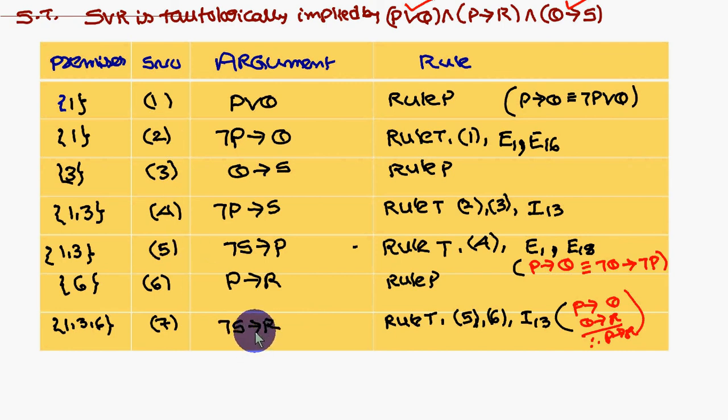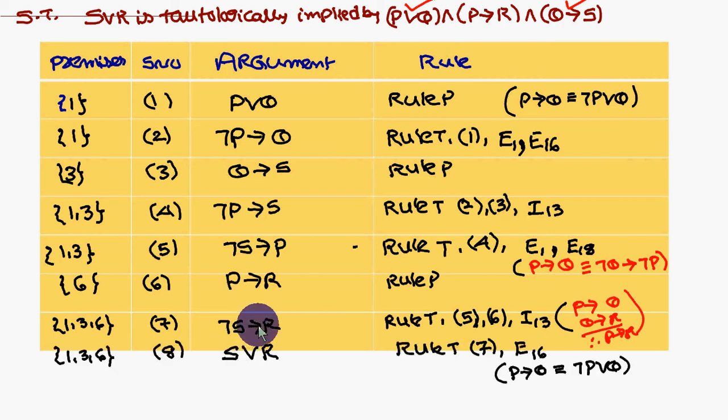So if I want to remove the implication, just check this one. If you want to remove the implication, for the first one I am adding a not. Second, remove the implication and put OR, Q as usual. Here also I want to remove the implication, so not S will become S. In place of implication write OR, R. Therefore this is rule T. Which statement have I simplified from? 7. The equivalence number is 16.